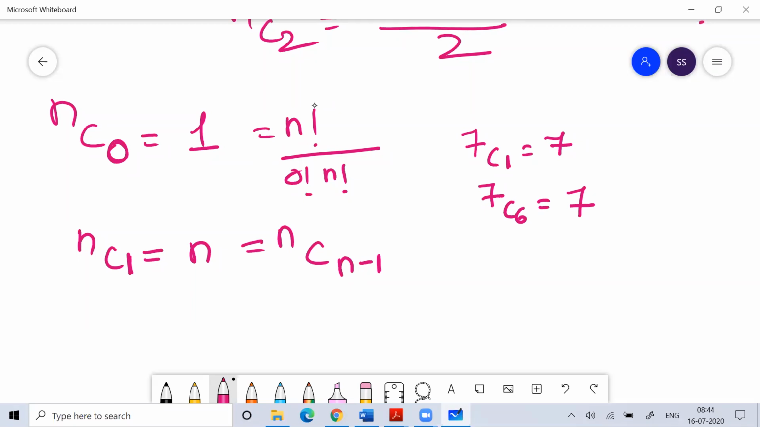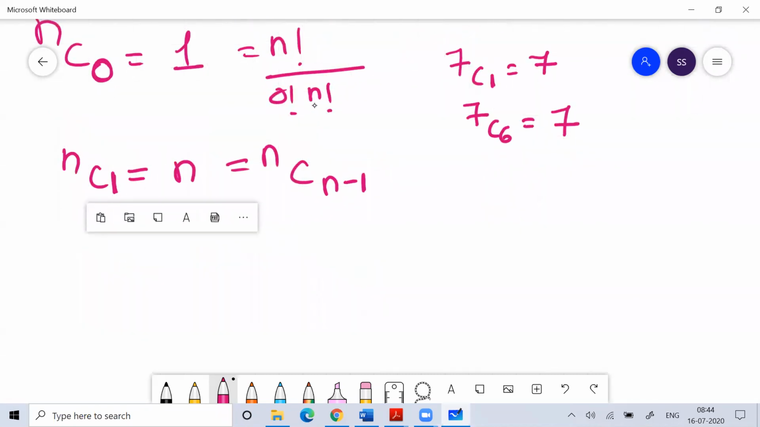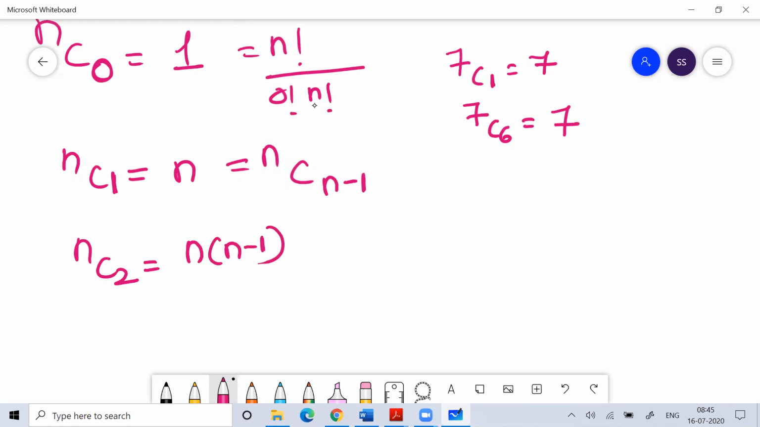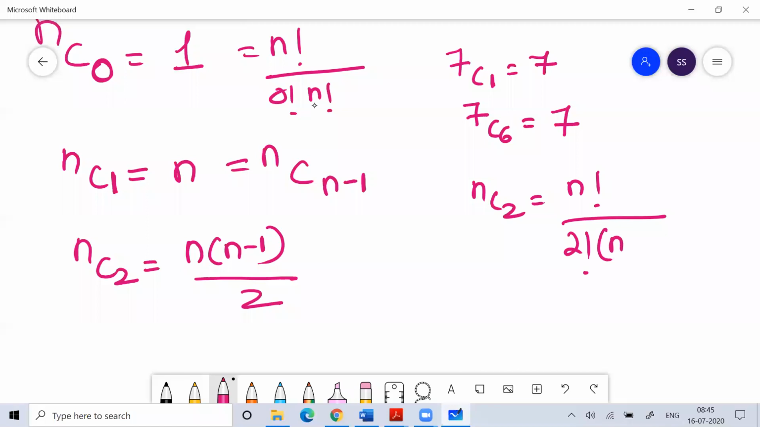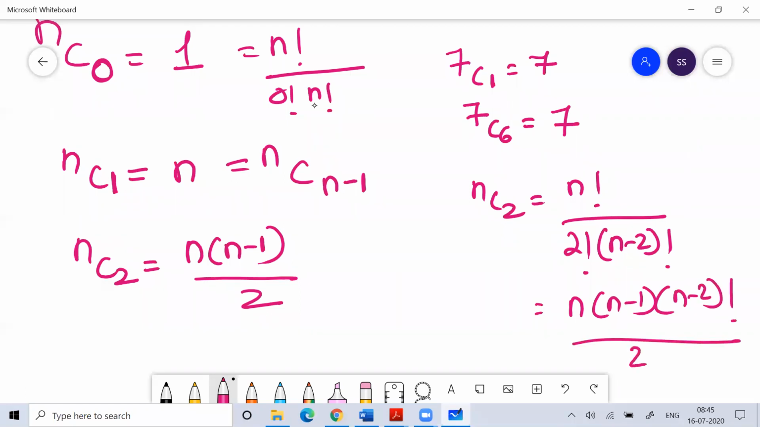So NC0 is 1, NC1 is N. If I ask you what is NC2, NC2 means N into N minus 1 by 2. NC2 formula is N factorial by 2 factorial into N minus 2 factorial. So you can waste your time writing N into N minus 1 into N minus 2 factorial, then by 2 into N minus 2 factorial. So they'll get cancelled. So you have to remember these things.